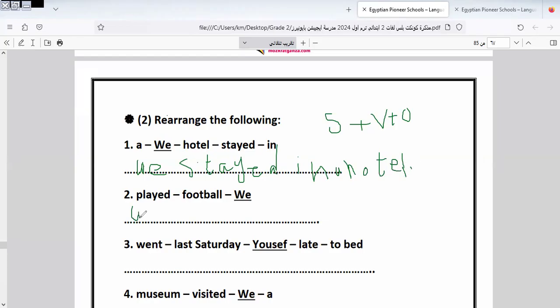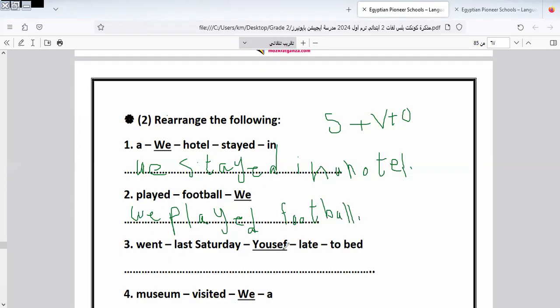We played football. I put a full stop at the end of the sentence. Okay, let's go to another one.